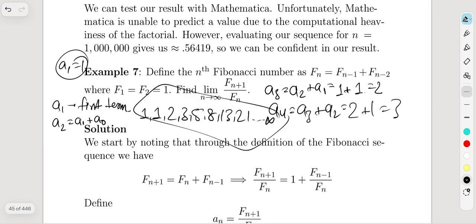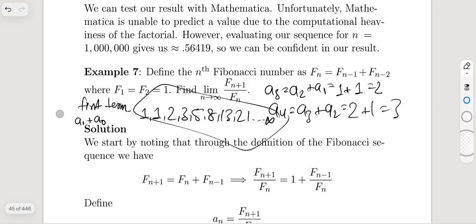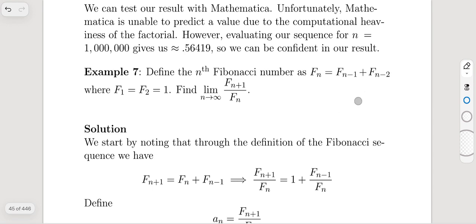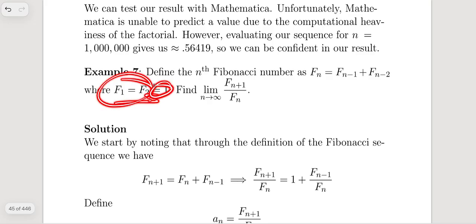And actually, there is a perfect definition. Instead of just getting confused with my definition, you can just read this out. Define the nth Fibonacci number as f sub n equals f sub n minus 1 plus f sub n minus 2, where f1 equals f2, which is 1.